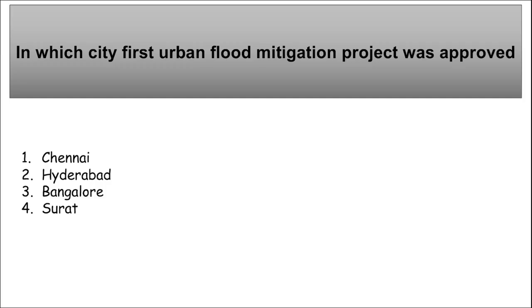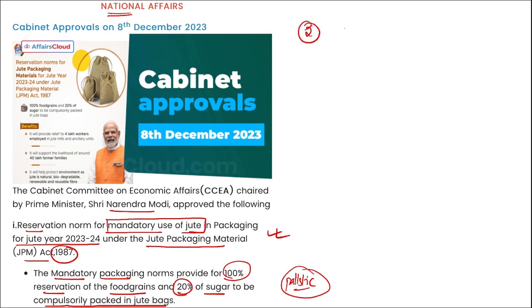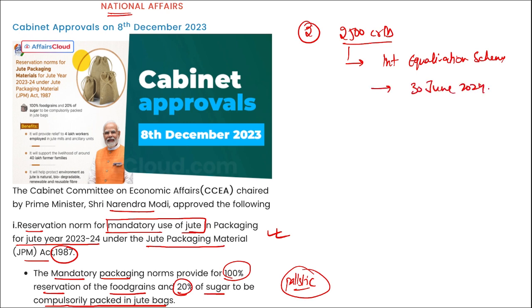Next, remember, this is second, additional allocation of 2,500 crore rupees for the continuation of the interest equalization scheme till 30th of June 2024. I repeat, allocation of 2,500 crore rupees for the continuation of the interest equalization scheme, and this will be till 30th of June 2024. This initiative will allow the exporters, MSME manufacturer exporters, to avail pre and post shipment rupee export credit at very competitive interest rate. That means at very small interest rate they will be getting this amount, right?